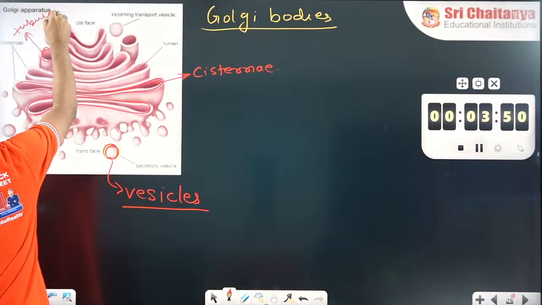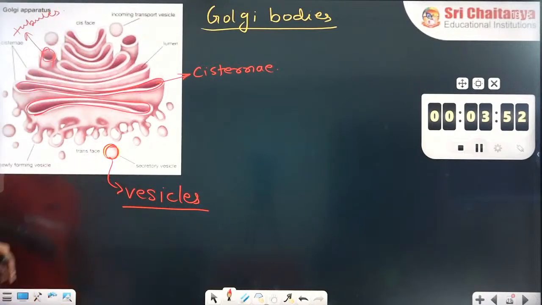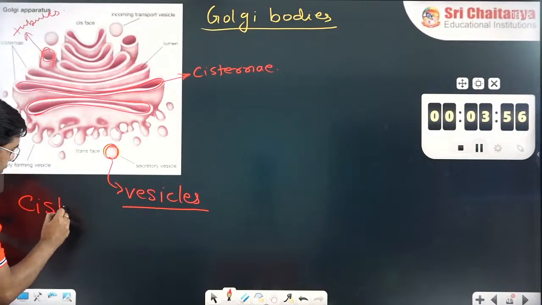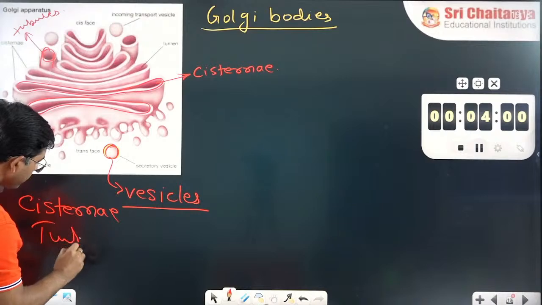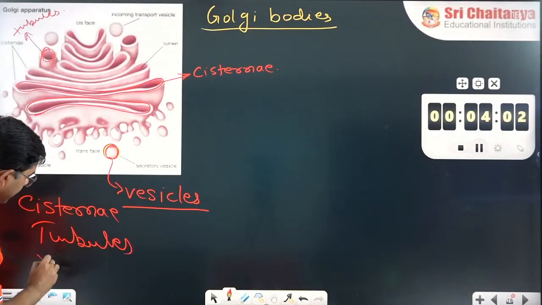So you can say the Golgi body has cisternae, tubules, and vesicles.